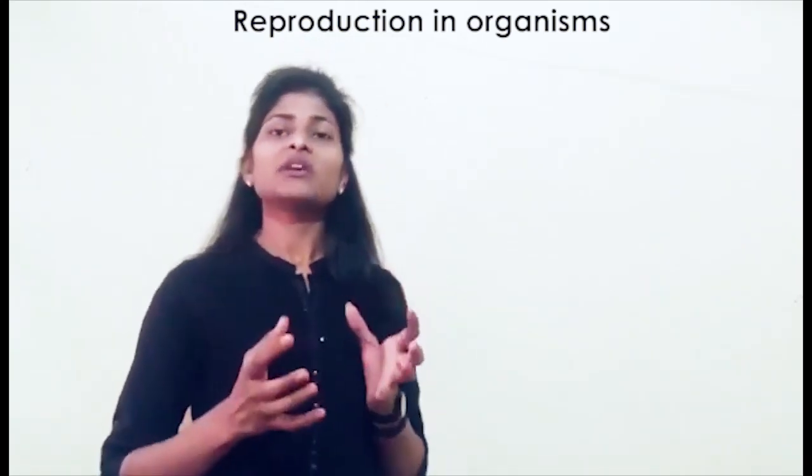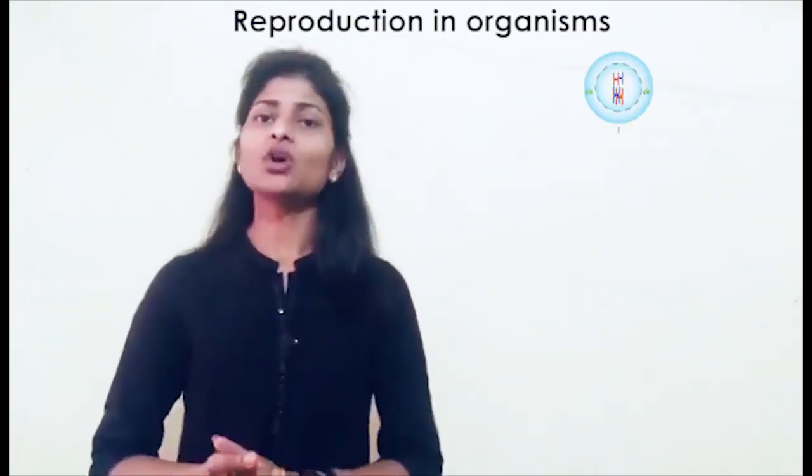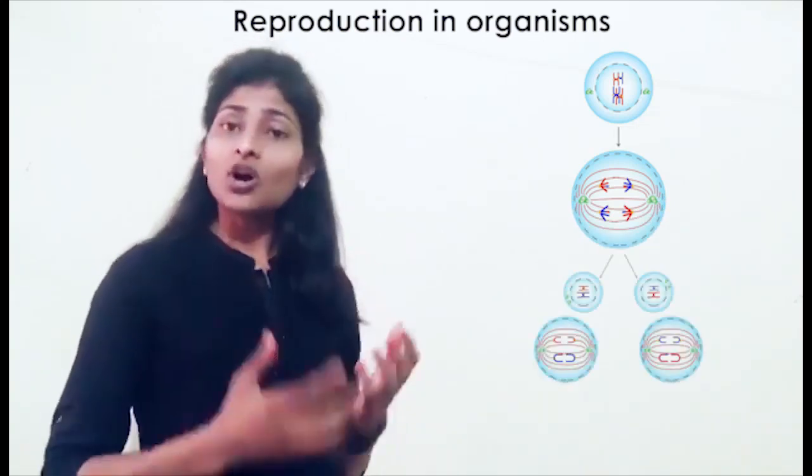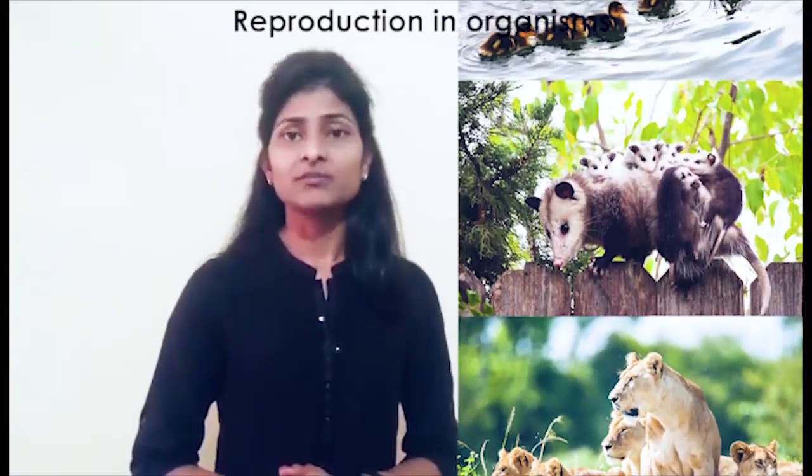In previous classes we have studied the definition of reproduction. Reproduction is the special ability of all living organisms by which they reproduce offspring of their own kind. Now the question is, why is reproduction important?